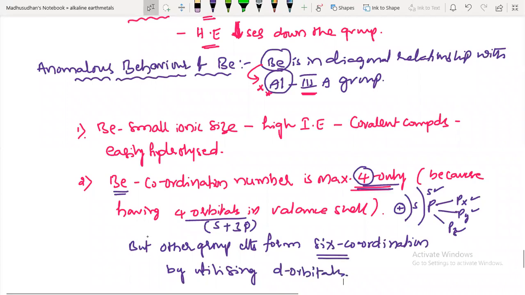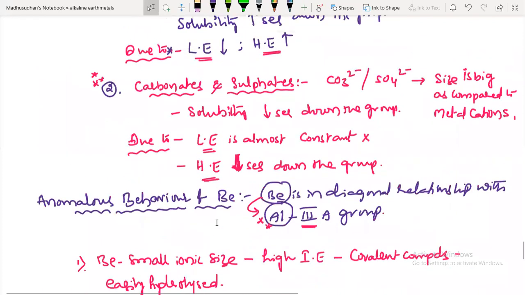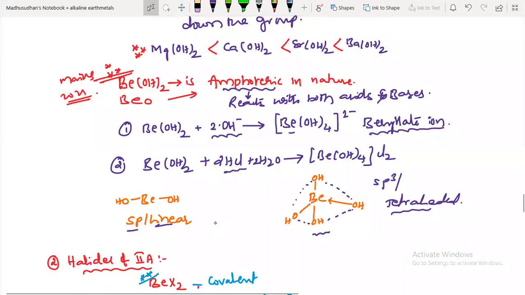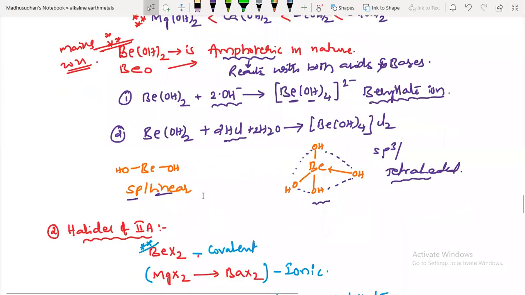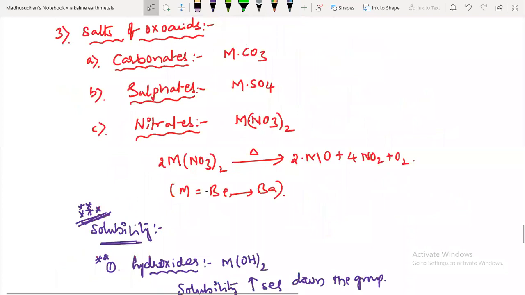So this is anomalous behavior. Its covalence is maximum 4. You can see that in this example. Look at this. This beryllium is attached to how many hydroxides? 4. So its covalence is 4, right? But not 6. Okay. Next, third point.